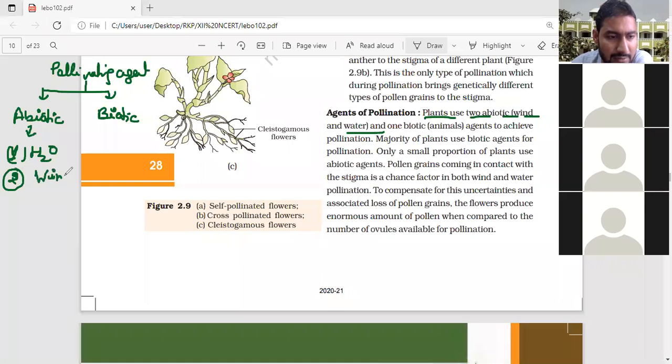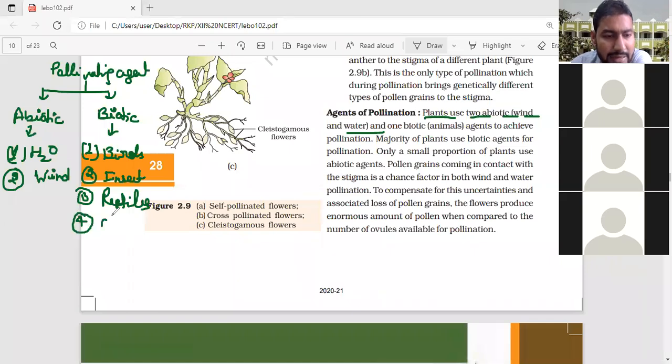Clear? And in case of the biotic, you can say first birds, second insects, third reptiles, fourth chiropterophily.